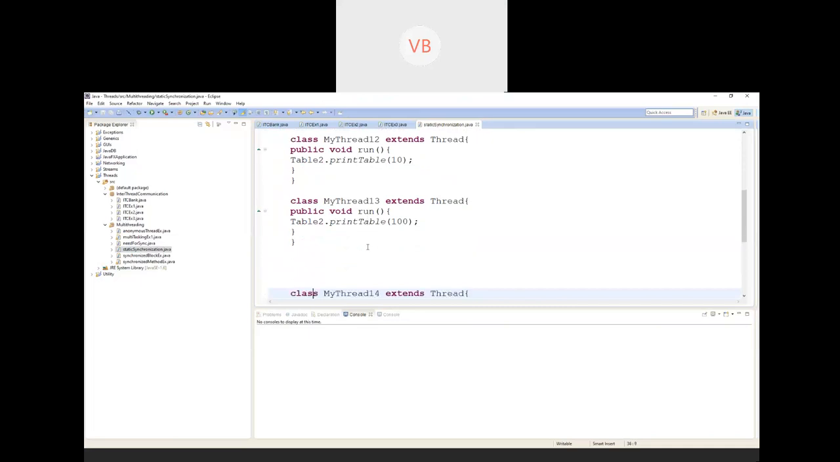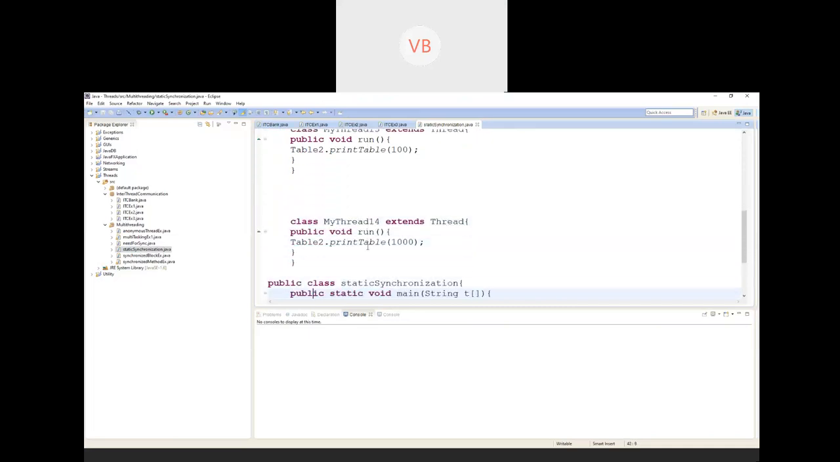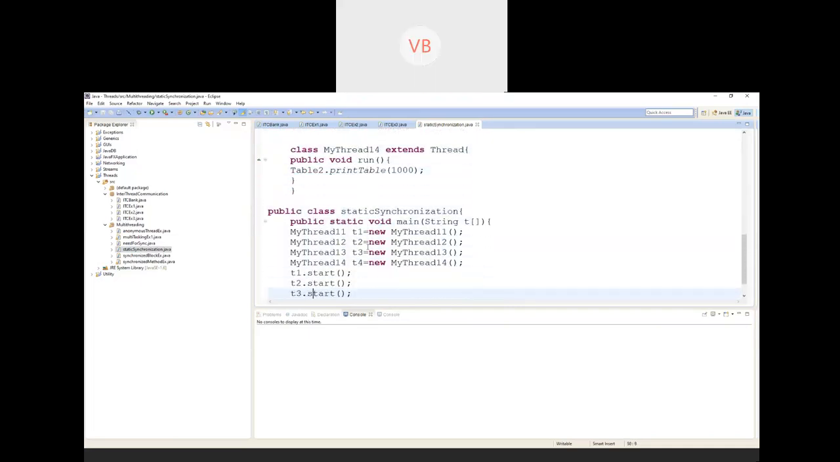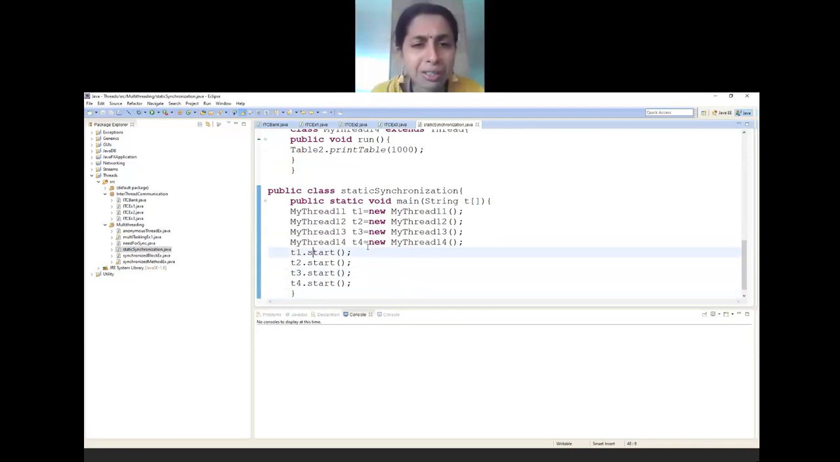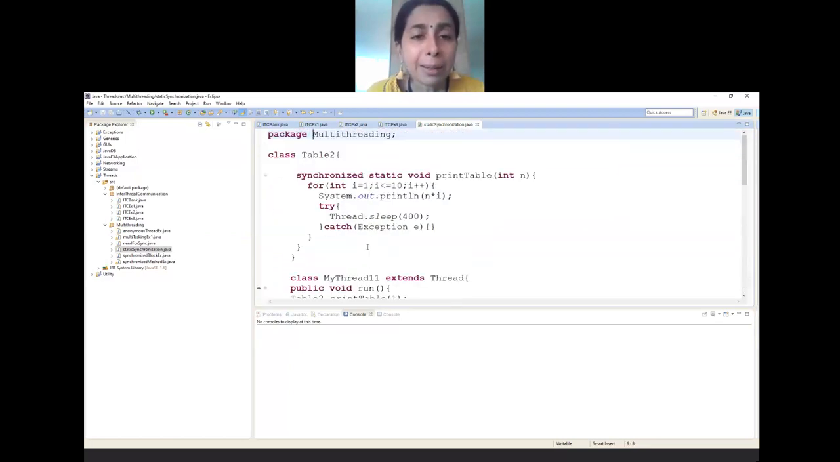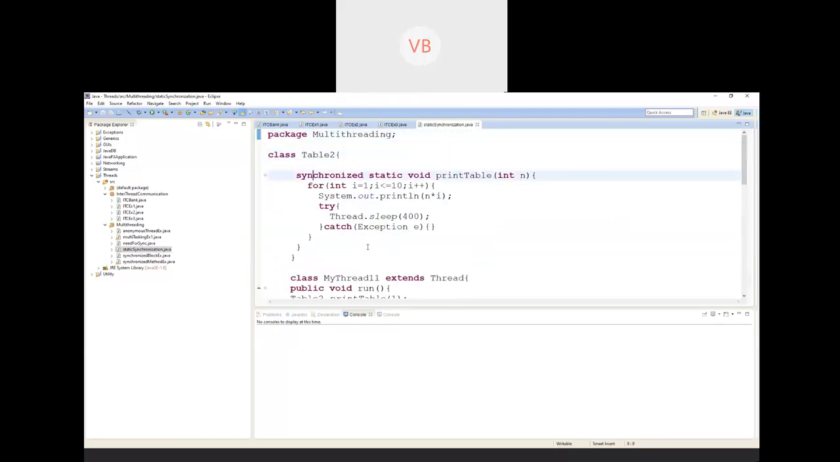Okay, so there is a creation of T1, T2, T3, T4. All the threads are getting created, correct? Yes, ma'am. Now, similar to that, what is happening inside this print table? Okay, now I got your point, what you wanted.